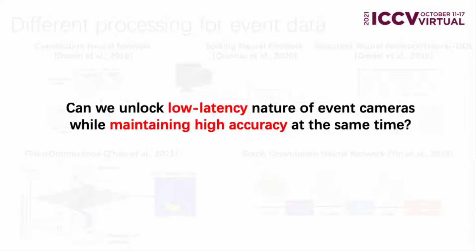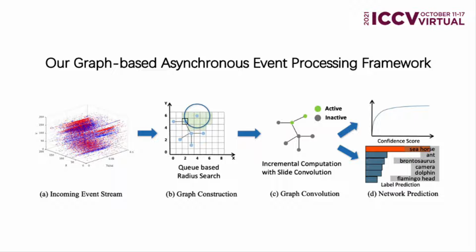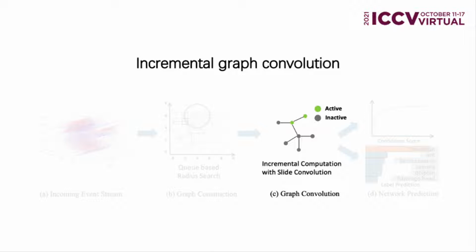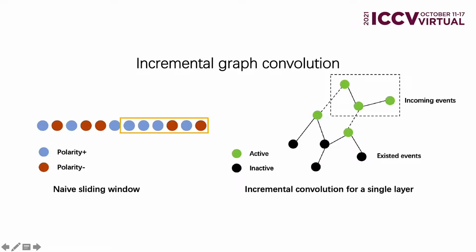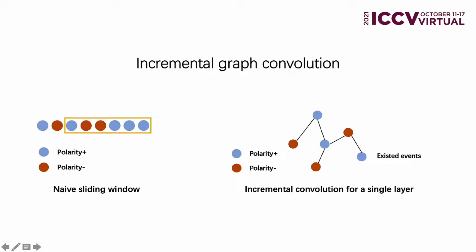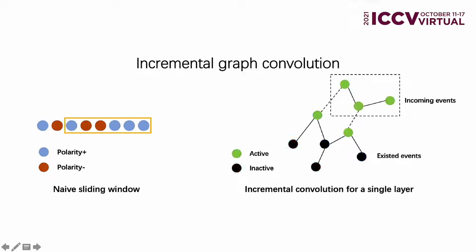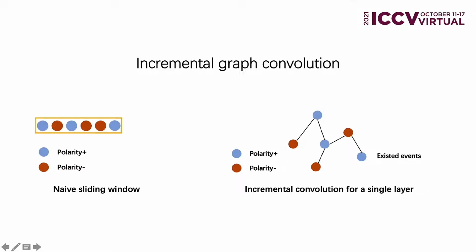A common follow-up question to ask is, can we unlock the low-latency nature of event cameras while maintaining high accuracy at the same time? To this end, we propose a novel graph-based framework for event cameras. The core module is a novel incremental graph convolution, which is based on a sliding window strategy. The naive sliding window strategy, although it ensures event-wise processing, is inefficient because it needs to process all the nodes in the graph even with a minor change. We thus propose a novel incremental graph convolution that exploits the local spatial connectivity of convolution and reuses previous calculations.